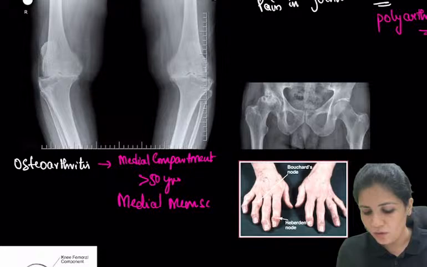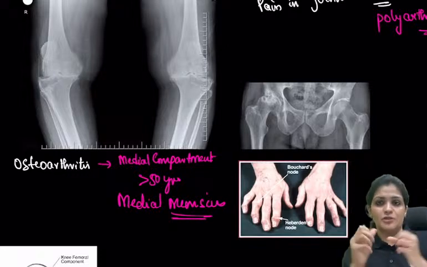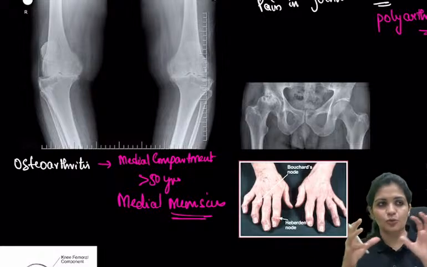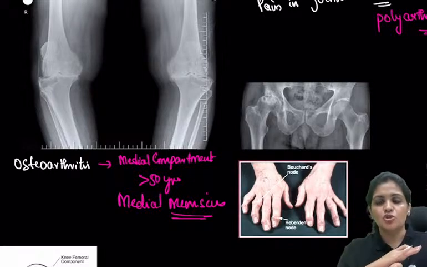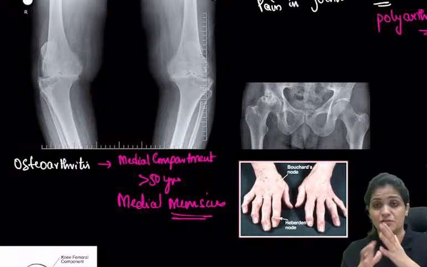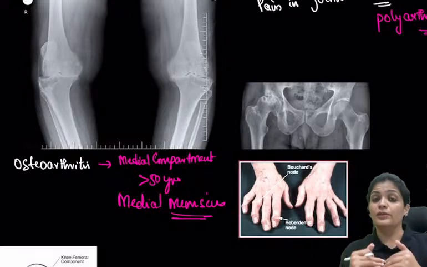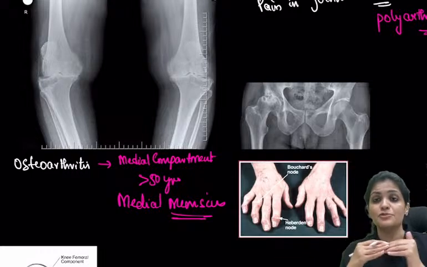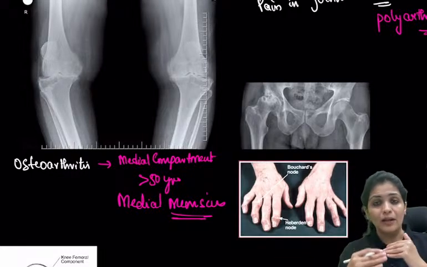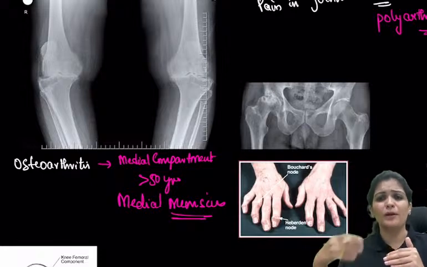So if you remember, we always have shock absorbers in between, right? Whenever you put any two things together, you put a shock absorber between them, because there will be a lot of friction if the same surfaces slide on each other. Similarly, the bones too do not move directly upon each other; there is a shock absorber, and here it is the medial meniscus. Over a period of time, the medial meniscus gets torn.